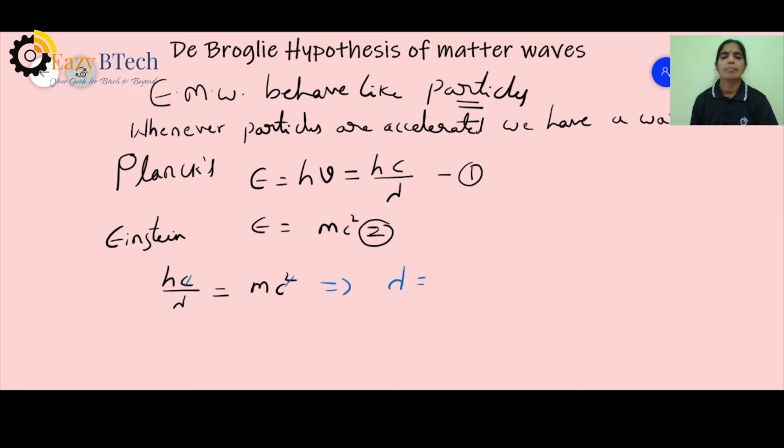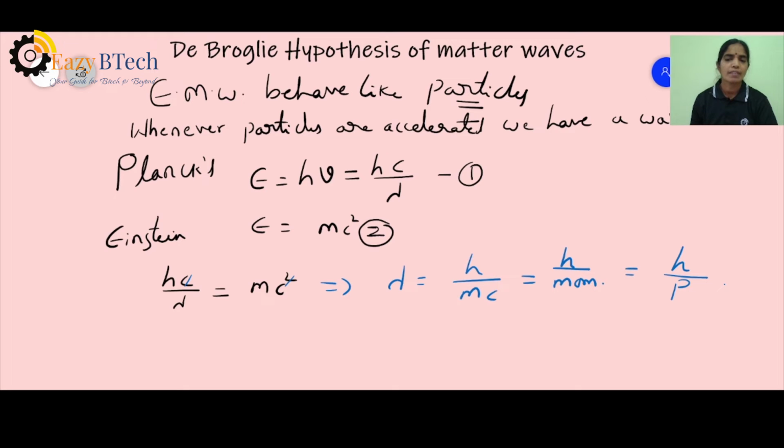Then I'll have lambda equal to h by mc, which is nothing but h by mv, nothing but h by momentum, because mass into velocity represents momentum. So it has become h by p. This is de Broglie's wavelength.